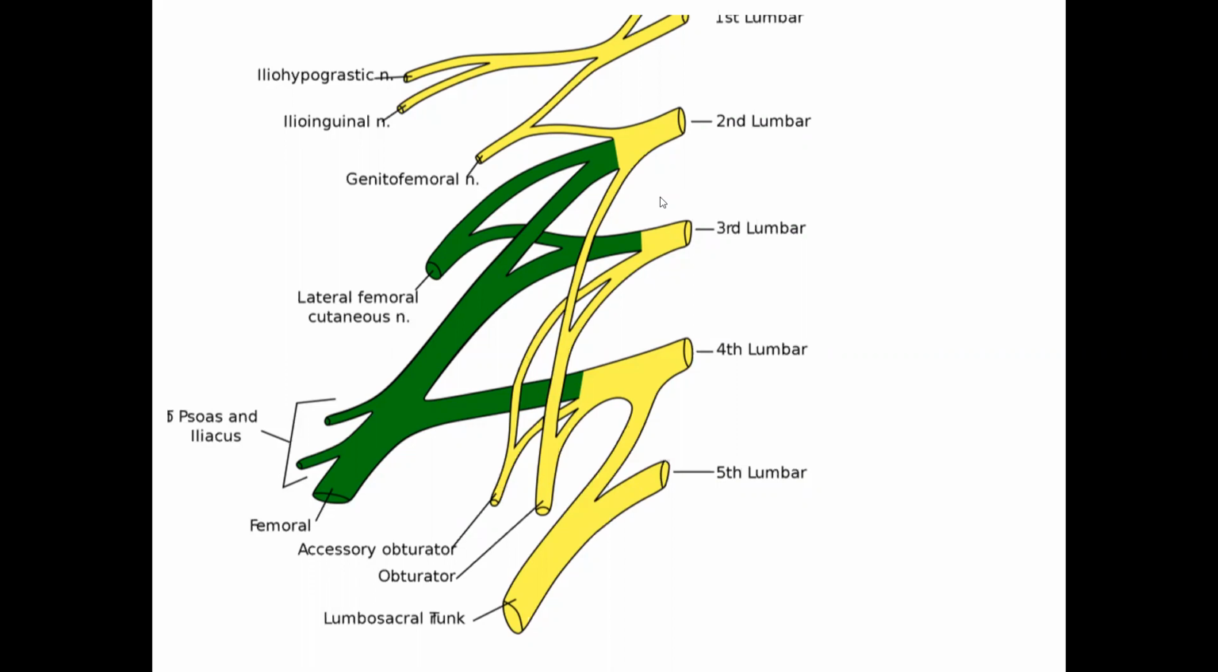So if you get an MCQ, pectineus is supplied by option A, femoral nerve, option B, obturator nerve, option C, both the nerves, option D, none of the nerves. All four answers are correct because in some individuals pectineus is supplied by femoral, in some by obturator, in some by both, and in some individuals who have an accessory obturator, neither femoral nor obturator will supply it, the accessory obturator will supply.